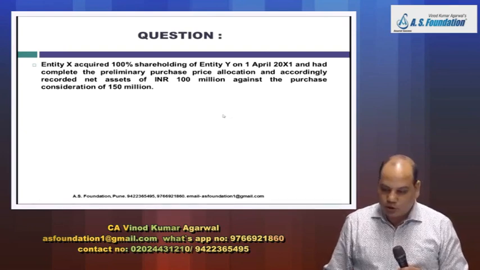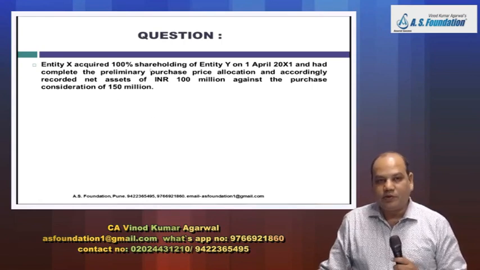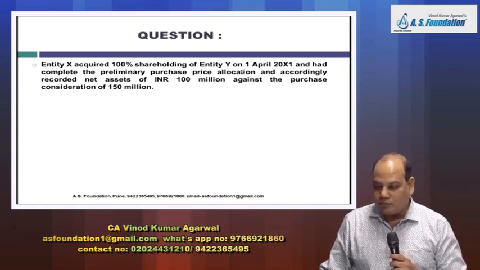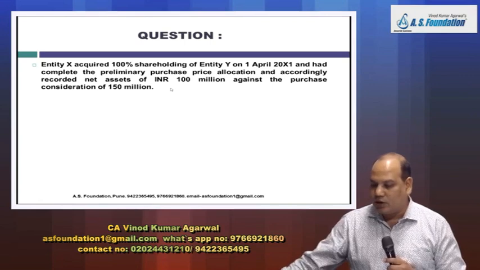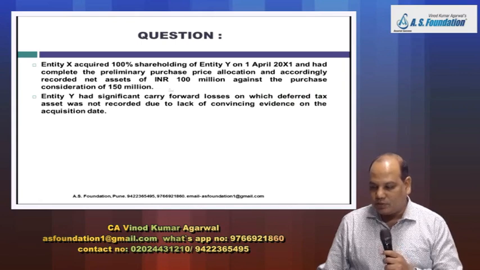Now we'll discuss a small question on this. Entity X acquired 100% shareholding of Entity Y on 1st April 20x1 and had completed the preliminary purchase price allocation and accordingly recorded net asset of INR 100 million against the purchase consideration of 150 million. What is net asset recognized? 100 million. Consideration 150 million.